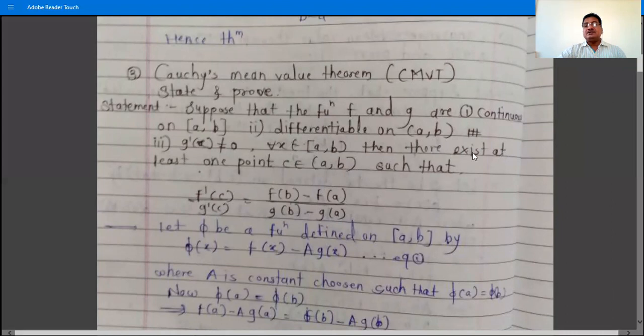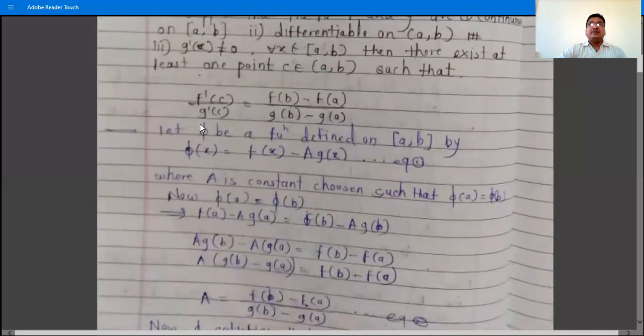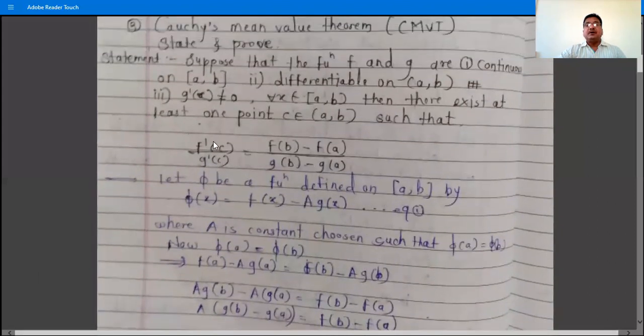And then there exists at least one point C belonging to the open interval AB such that f dash C divided by g dash C is equal to f of B minus f of A divided by g of B minus g of A. So we have to show this. There are two functions now. So this is the statement of Cauchy's mean value theorem, CMVT.